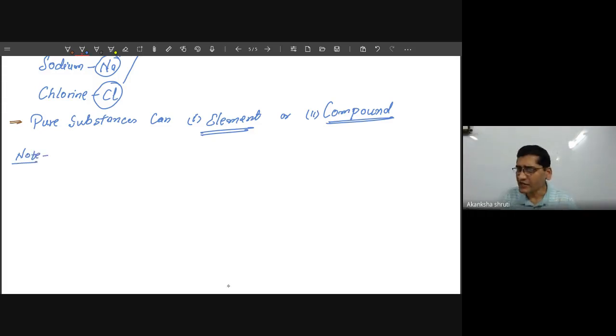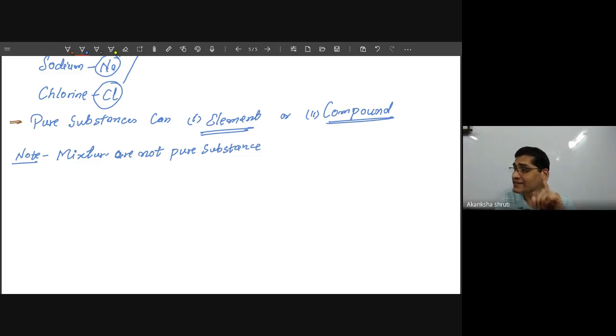So mixtures are not pure substances. Okay. So if these substances are present in any proportion, so that they are not combined chemically, not held together, then they are not pure substances. Mixtures are not pure substances. Why can they not be pure substances?